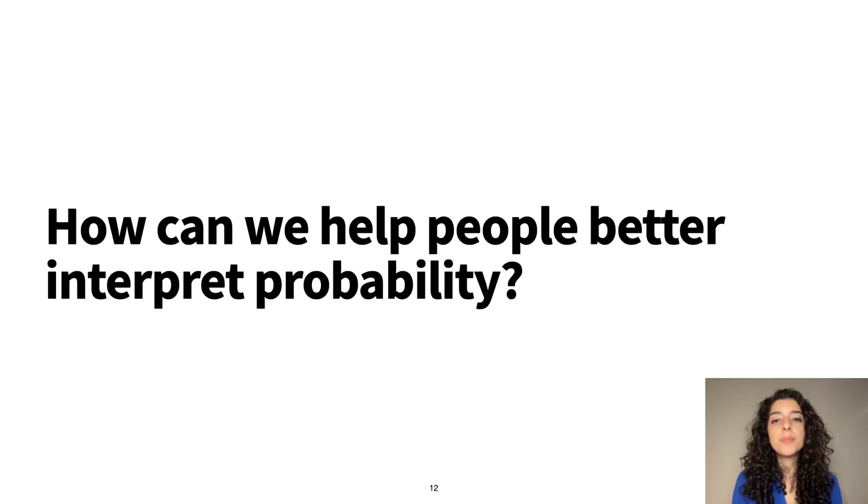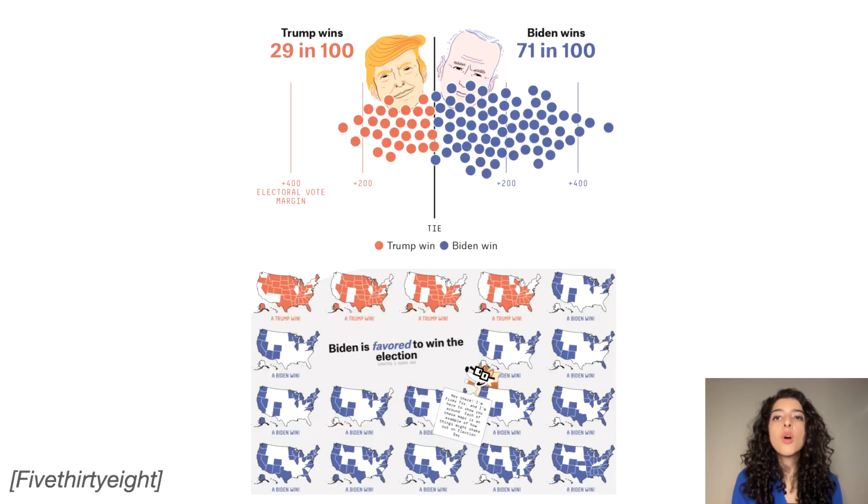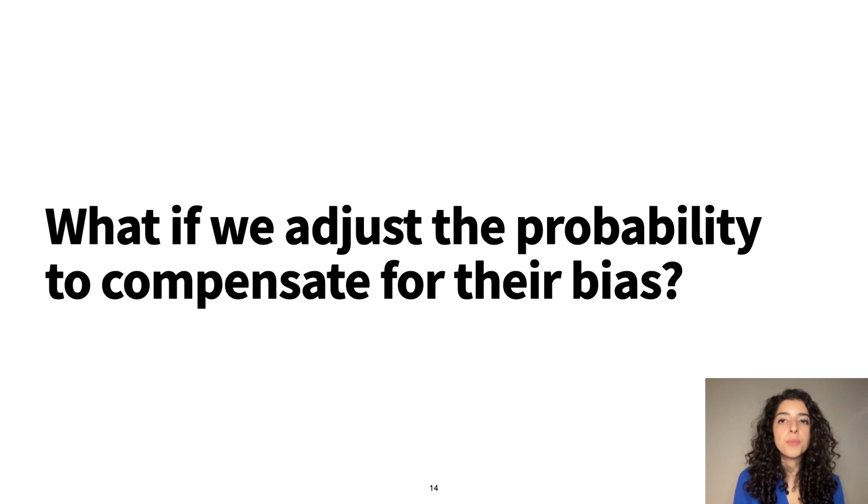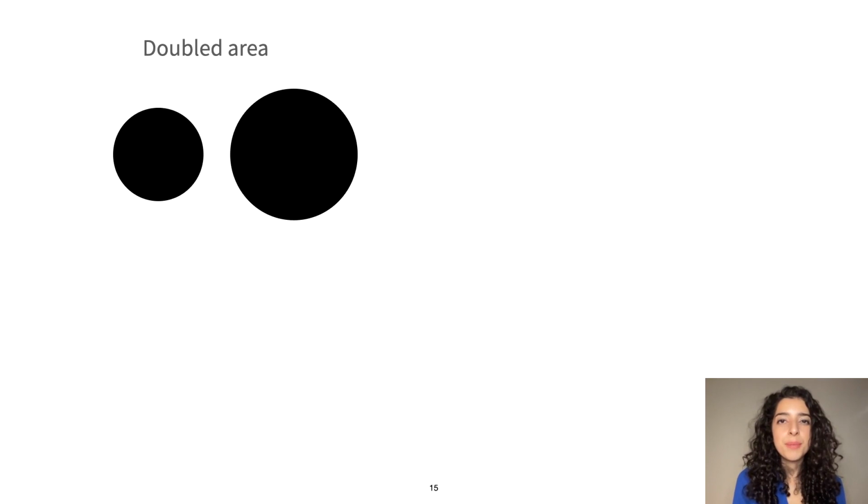So how can we help people better interpret probability? One way is to use better visualizations, but there seems to be an upper bound on how much we can improve using better visualizations. So what if instead we show people different probabilities to compensate for their bias? If I was going to round that 85% up to 100% in my head, maybe they should have showed me 75% instead.